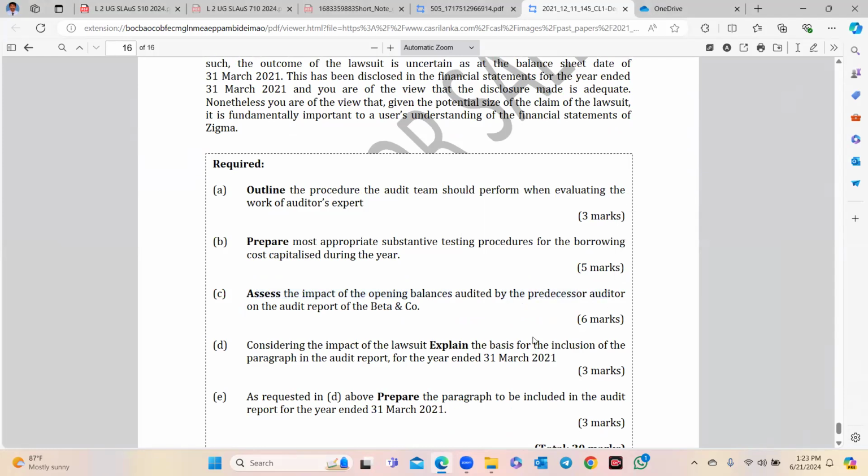Now it is EY, previously it was KPMG. Let's say, assess the impact of the opening balances. Assess, you want to elaborate. 6 marks means you can't just write here and there. If you do, no marks are given. Assess the impact of the opening balances audited by the predecessor auditor on the audit report of Betaco.